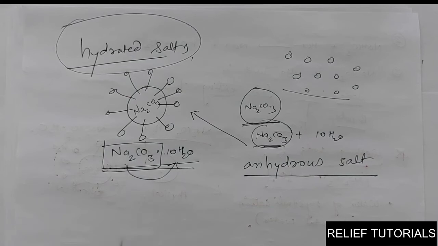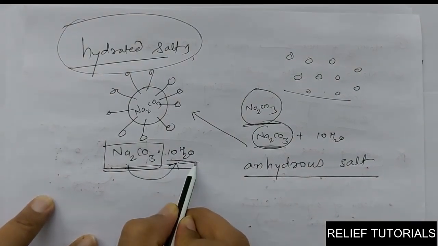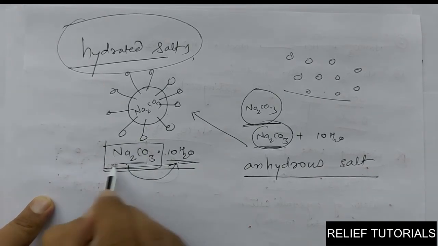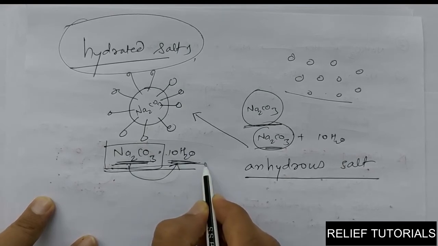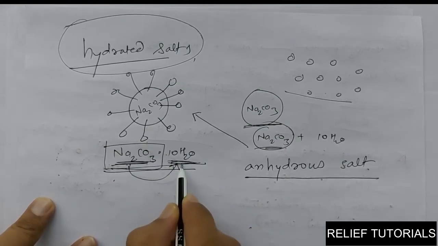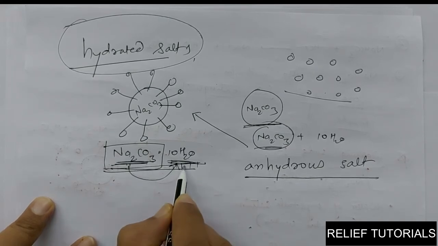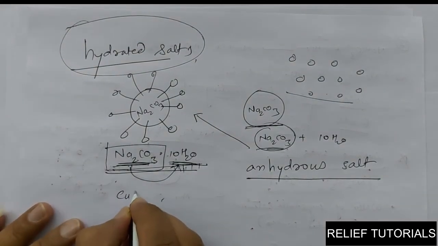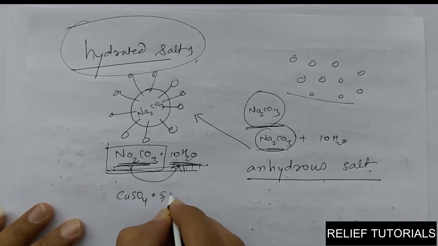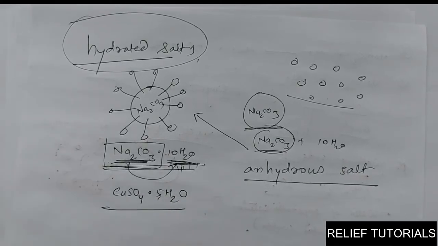See, it is not necessary that 10 molecules are present in all salts every time. It is Na2CO3 which has the capacity to hold 10 molecules at a time. So it can hold 1, 2, 3, 4, 5, 6, 7, 8, 9 and maximum 10. Less than 10 is possible, but more than 10 is not possible. Same thing, another salt, for example CuSO4, has a maximum capacity to hold 5 water molecules. So into 5H2O is the maximum amount of crystal water that can be present.